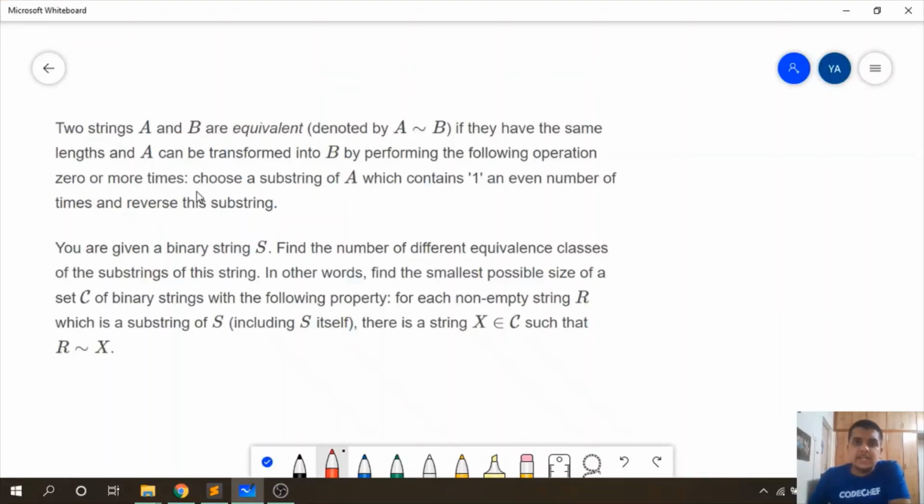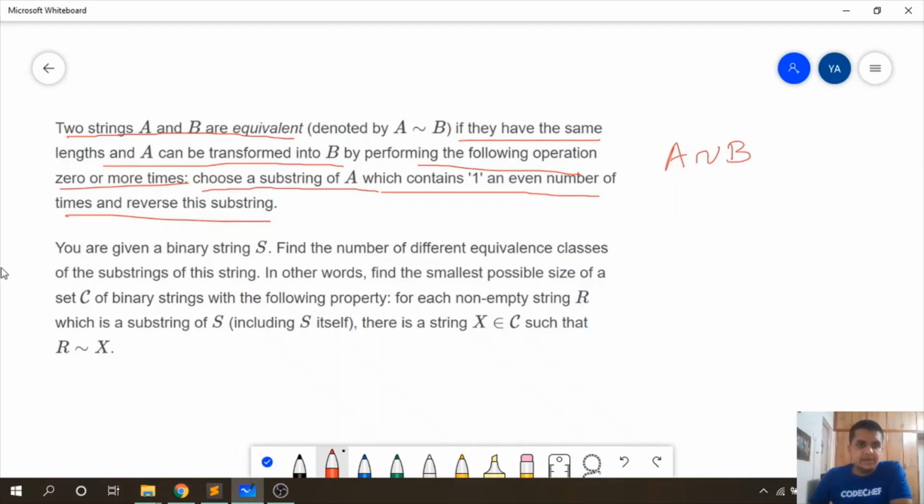Now, let us try to understand the problem statement. Two strings A and B are equivalent if they have the same length and A can be transformed into B by performing the following operation 0 or more times. The operation is as follows: we have to choose a substring of A which contains an even number of ones, and reverse this substring. If by reversing such a substring A is converted into B, then A is considered equivalent to B.